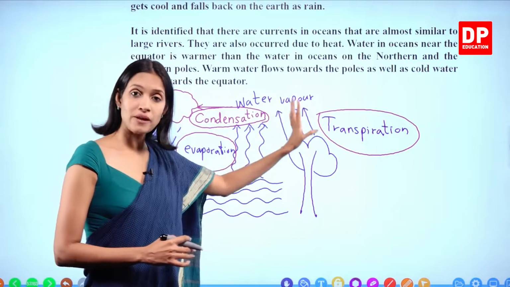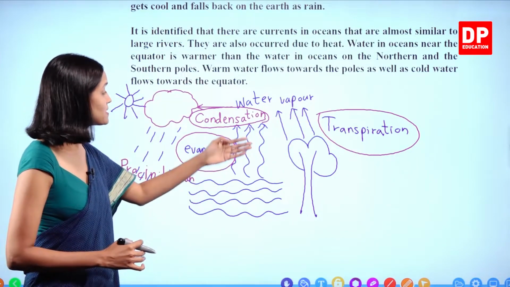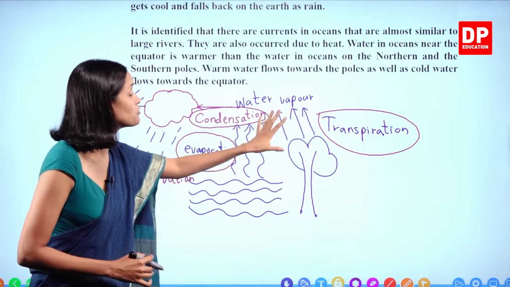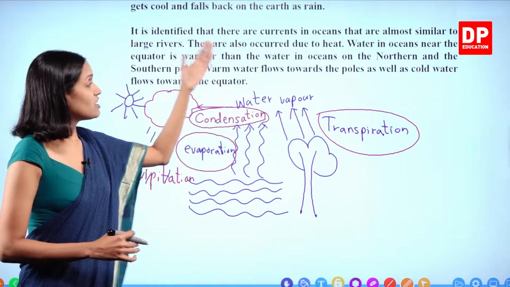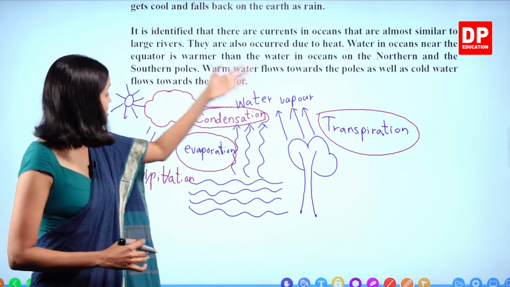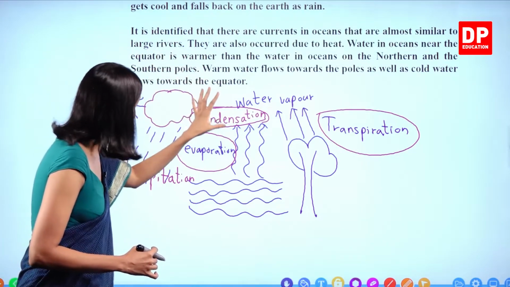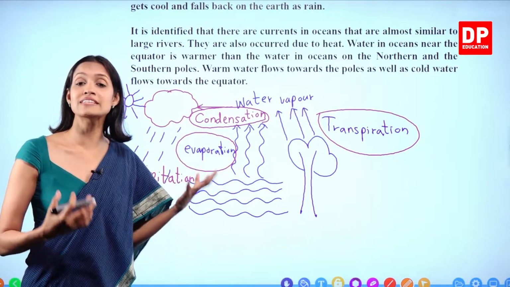Some of the plants die and some of the plants get dried up. Because of that, what happens again? Evaporation reduces, transpiration reduces, therefore the water vapor collected in the atmosphere also reduces. If there's not enough water vapor, cloud formation will be reduced. If the amount of clouds present in the atmosphere is less, what will happen? We will not get enough water.